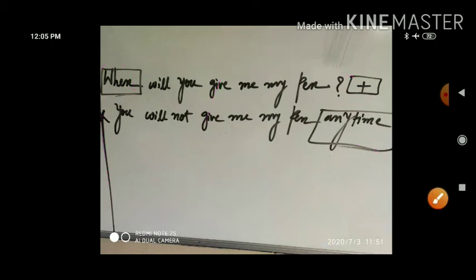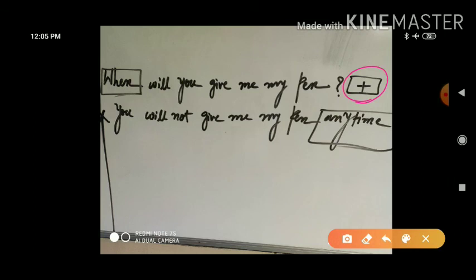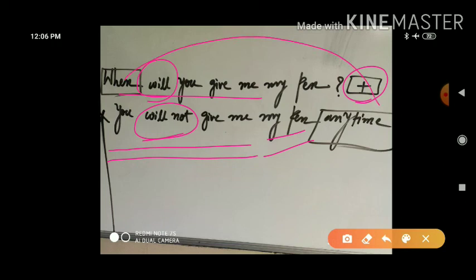When will you give me my pen? This is interrogative with affirmative sense, with positive sense. We will convert it into negative, so will is used here in the form of will not. According to the given tense only, we have to convert the sense, so you will not give me. Here, when will you give me? That is converted here. You will not give me my pen anytime, because when requires something.